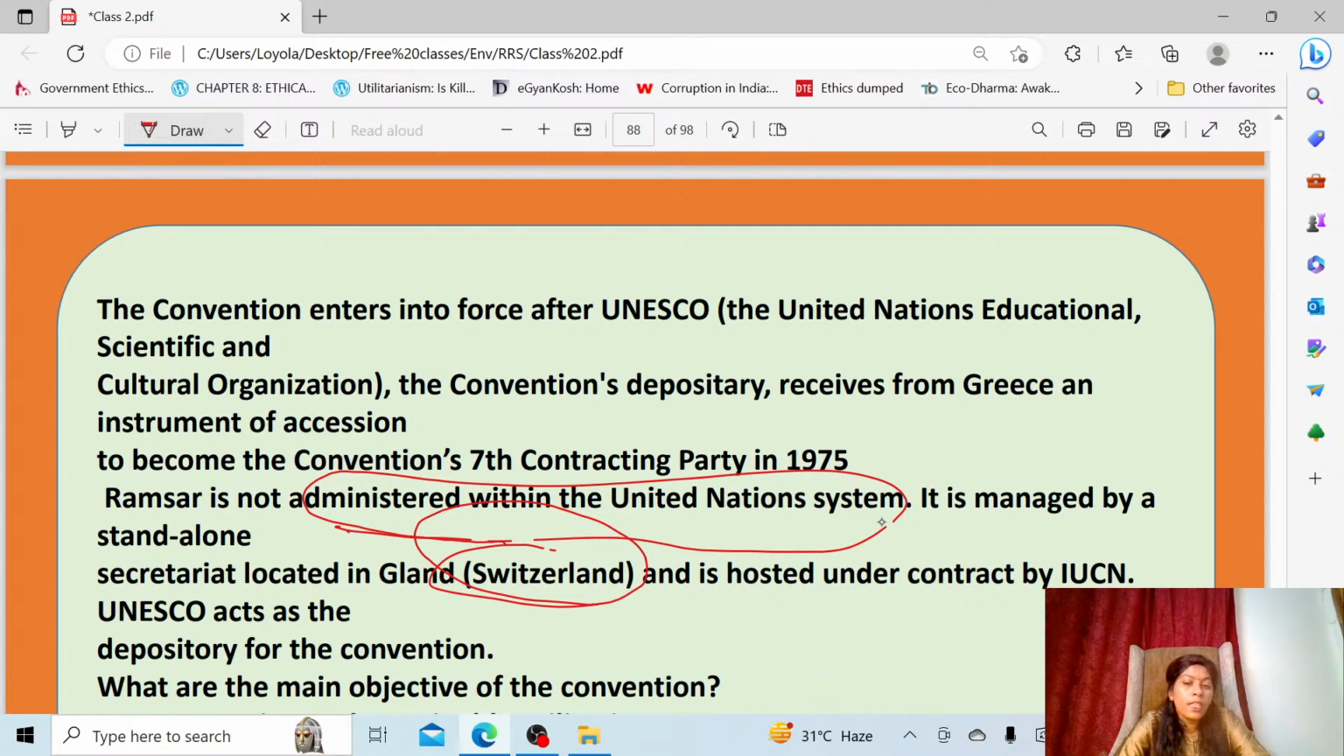The secretariat in Switzerland, you can see this, is hosted under contract by IUCN, and UNESCO acts as the depository. So it is hosted under the contract of IUCN, but it's not a UN body, and UNESCO acts as a depository for the convention.